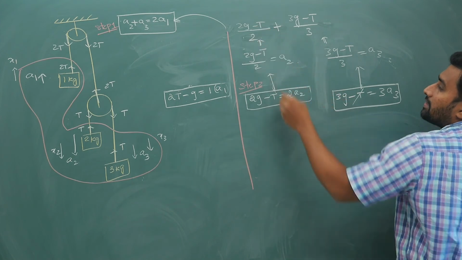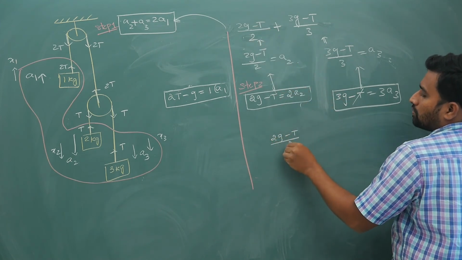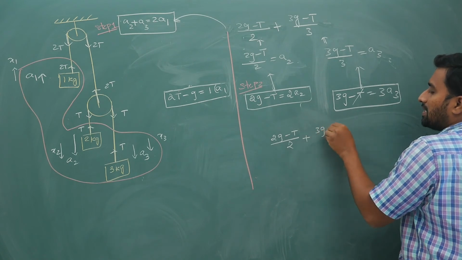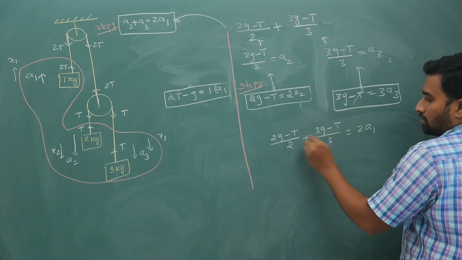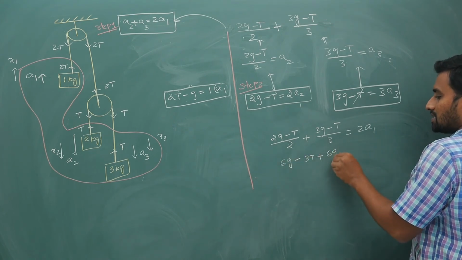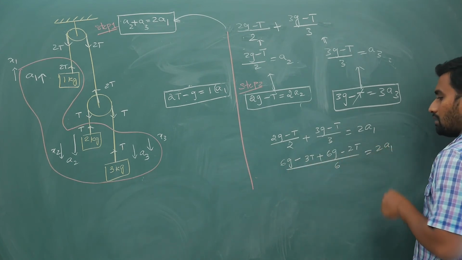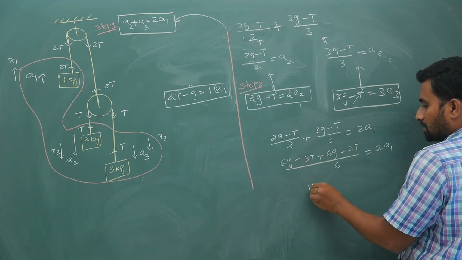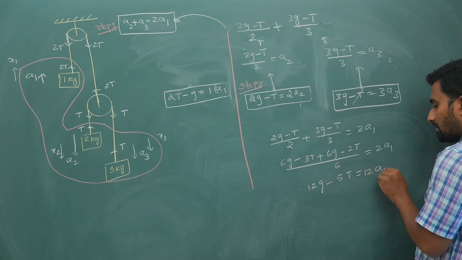I will equate it to 2A1: (2G minus T) by 2 plus (3G minus T) by 3 is equal to 2A1. So 3 2s are 6: 6G minus 3T plus 2 3s are 6: 6G minus 2T, by 6, is equal to 2A1. So 12G minus 5T is equal to 6 2s are 12A1.